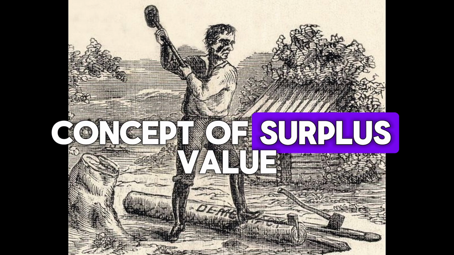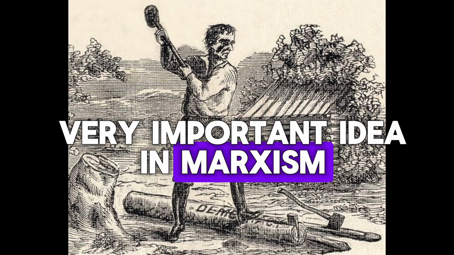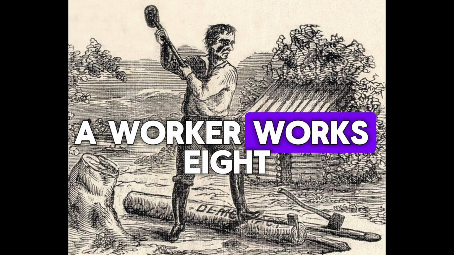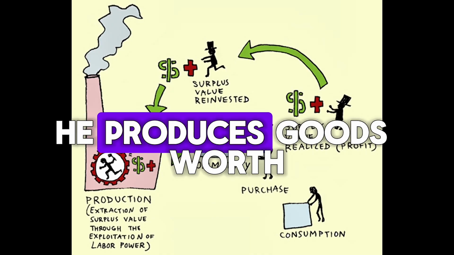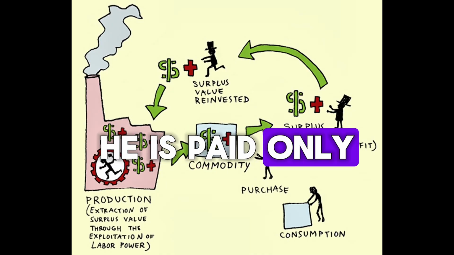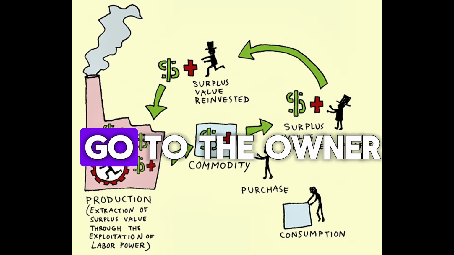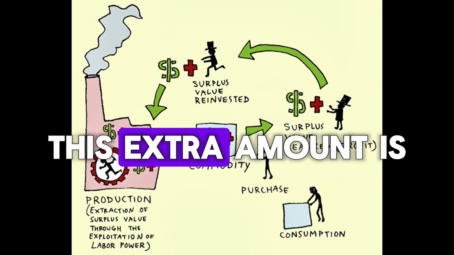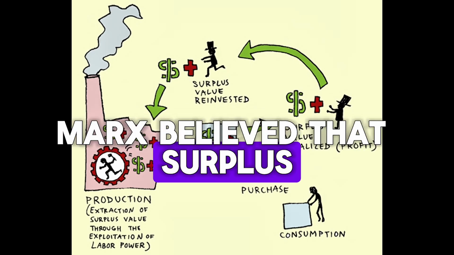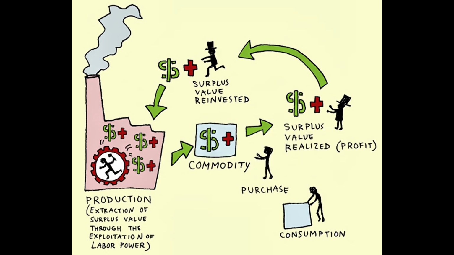Concept of surplus value. Surplus value is a very important idea in Marxism. Let's understand it with a simple example. A worker works 8 hours a day. He produces goods worth 10,000 rupees. He is paid only 2,000 rupees. The remaining 8,000 rupees go to the owner. This extra amount is called surplus value. Marx believed that surplus value is the real source of profit in capitalism.